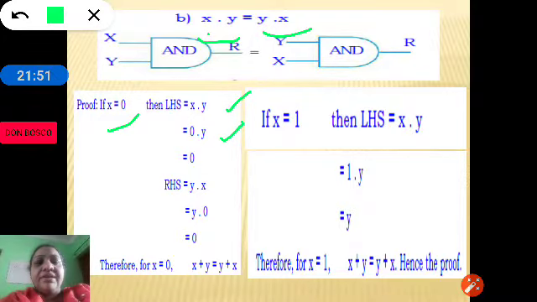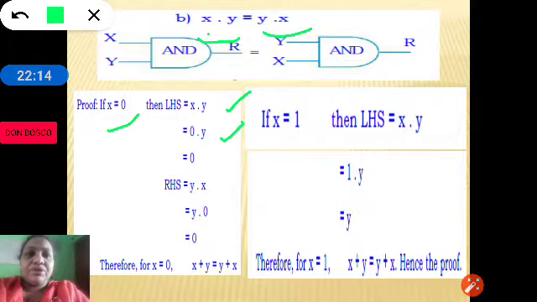As we know, there is a theorem which says that if a variable is ANDed with 0, it is equal to 0, because anything ANDed with 0 is 0. AND will be 1 only when all the inputs are 1. Even if one input is 0, the output is 0. So 0 ANDed with y is equal to 0.